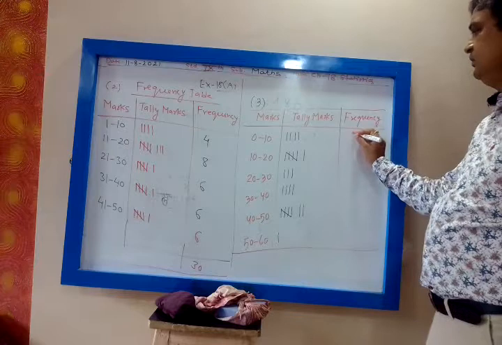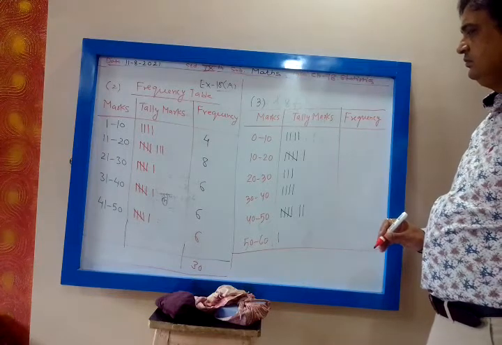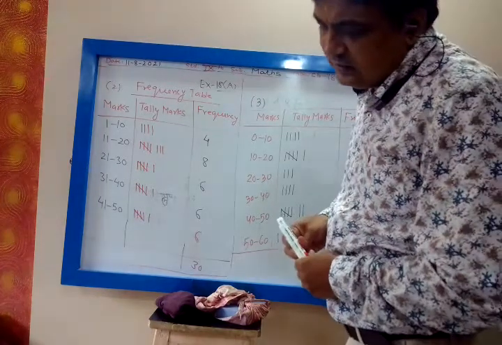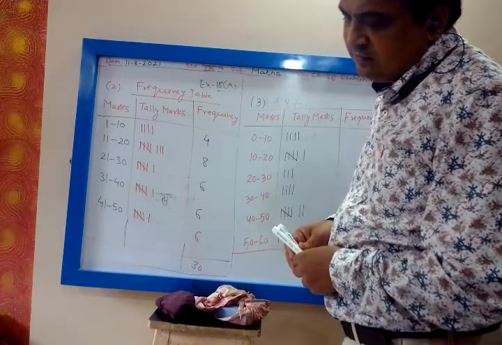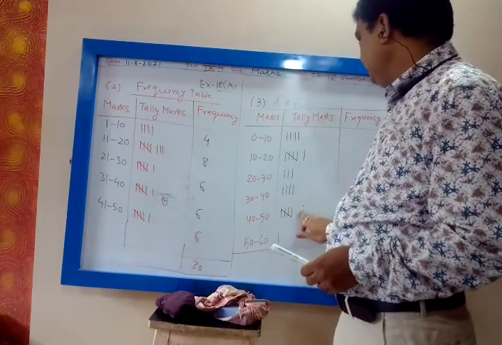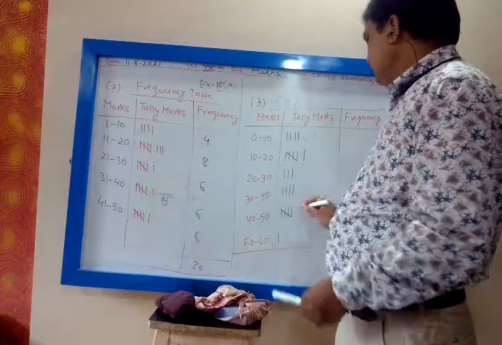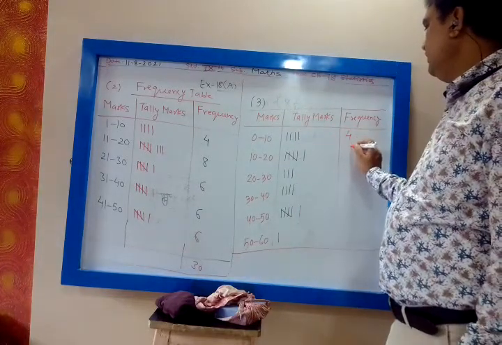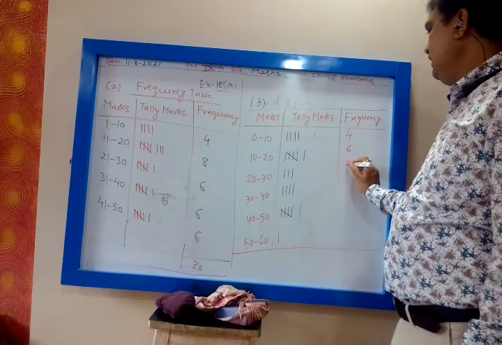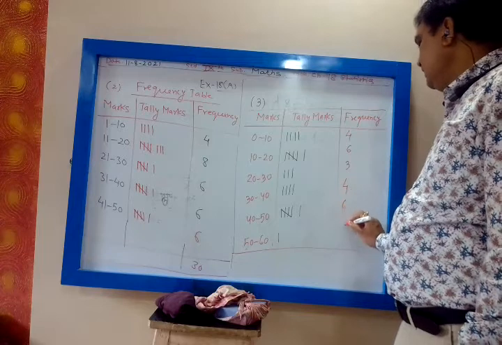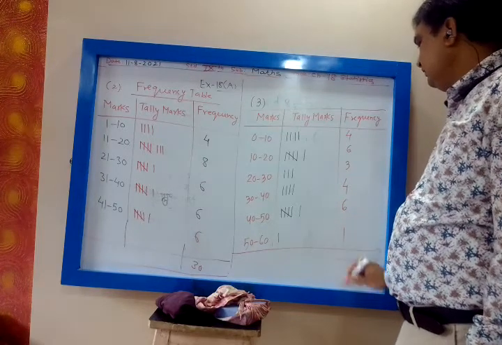4, how 6? Okay. So let us see. So this is 4, this is 6, 3, 4, 6, and this is 1.